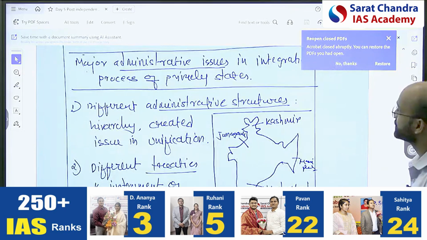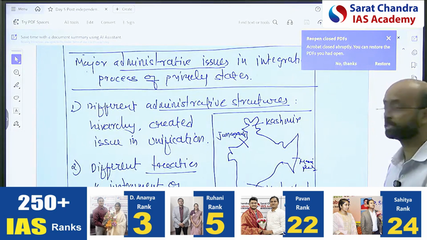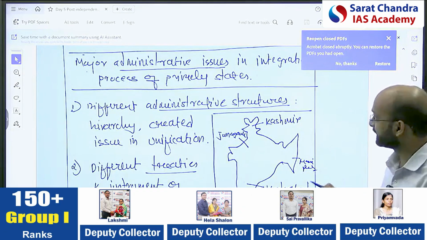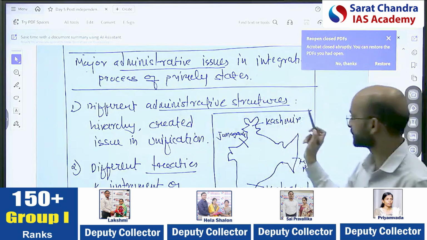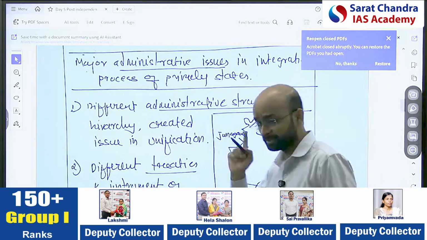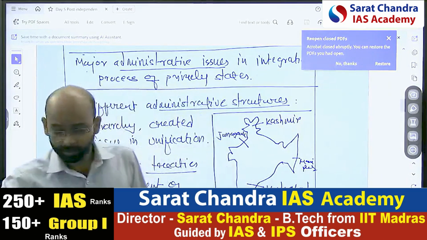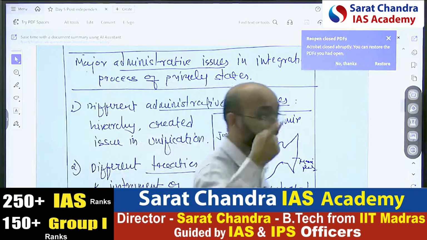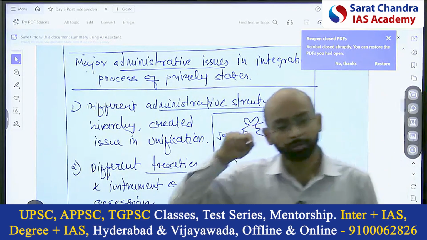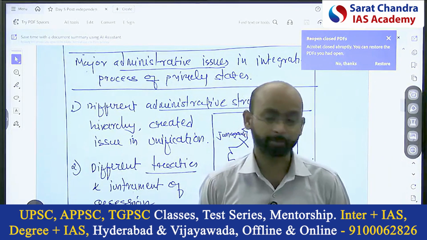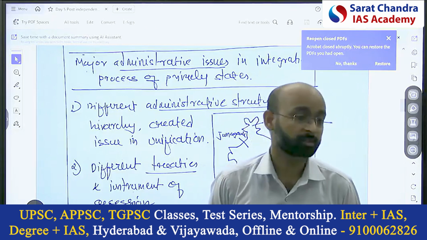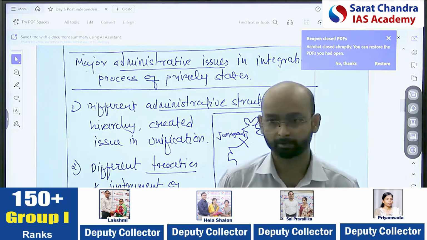Second, major administrative issues in the integration process of princely states. So major integration issues like the administrative structure was different. See here, they are not asking us to create dimensions within the administration. Now, when you think about the administrative dimensions, what things come under the administration? That you have to think.